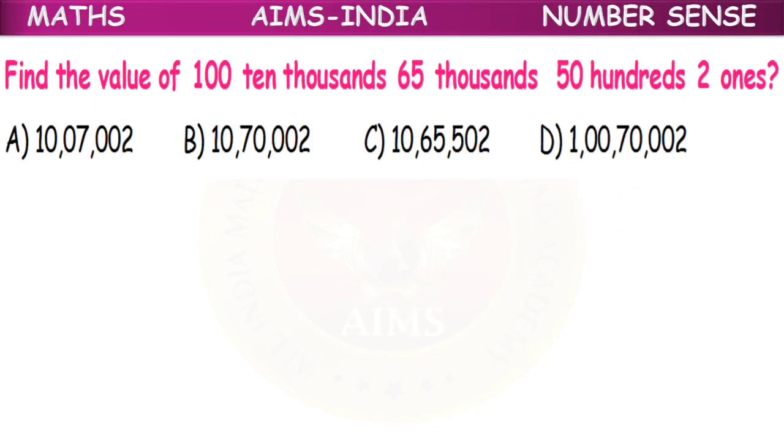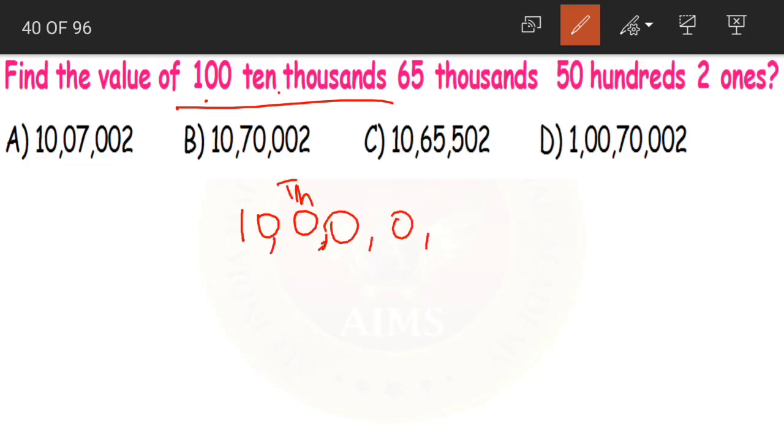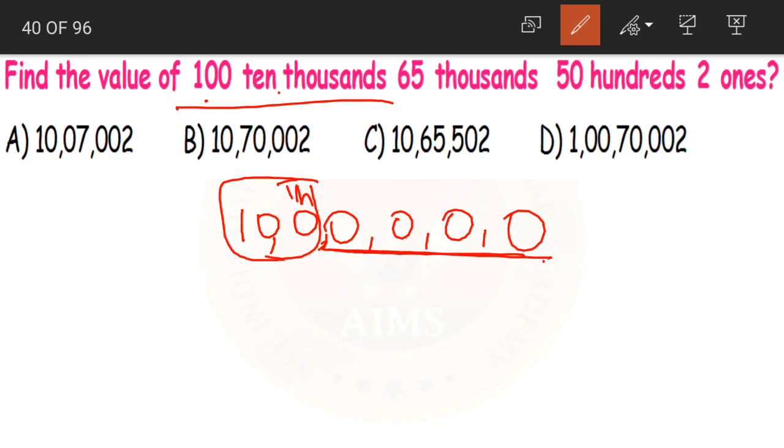Next question. Find the value of 100 10,000s, 65 thousands, 50 hundreds and 2 ones. Okay. Now what is this first one? 100 10,000s. See, this is our 10,000s place, then we have thousands, hundreds, tens and ones. So these are our 100 10,000s, and in the remaining places we are having zeros.